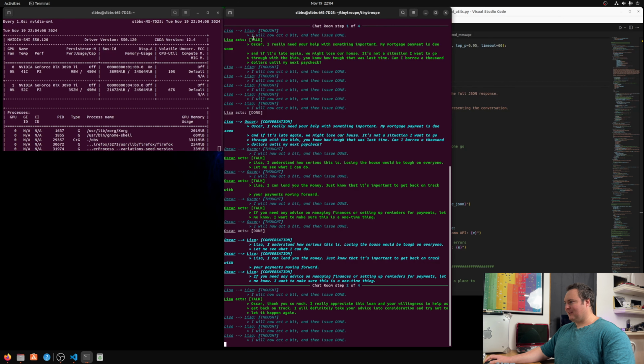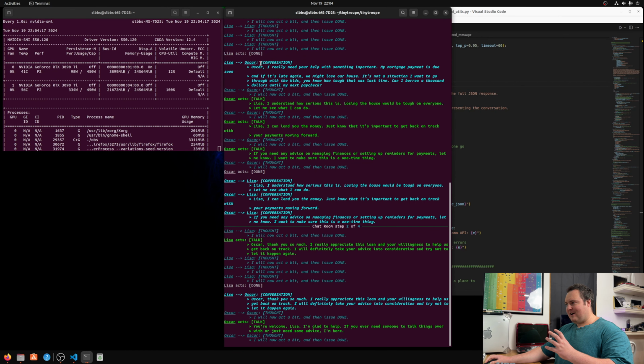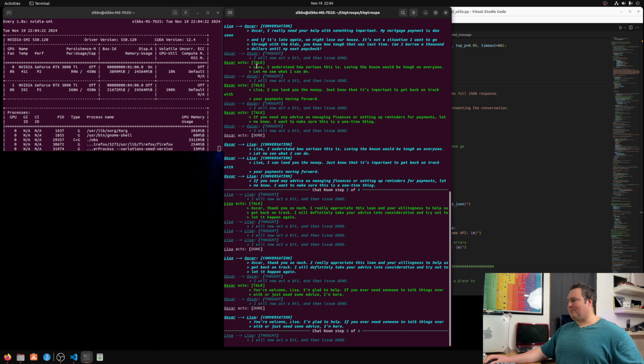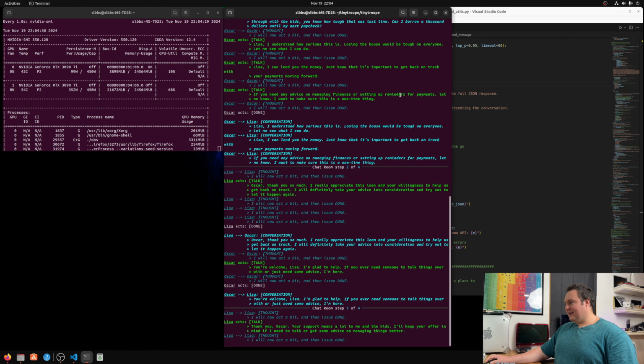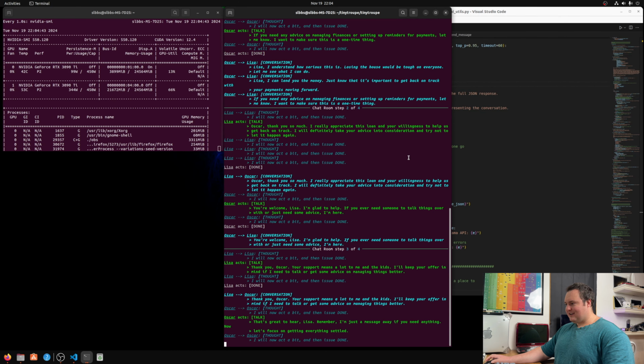And this is a very simple example, but she's asking Oscar, and Oscar, as we can see here, so there's a lot of sort of verbose output here that's going on, but essentially it is kind of helping us understand how these two agents are interacting. So Oscar's responding. He understands he can lend her the money, and he's pretty much saying, if you need advice managing finances or anything like that, let me know. So we can see here that the conversation is being directed back to Lisa, and she's receiving Oscar's response. She's thanking him, and she'll take his advice. And we can kind of see that they're talking here.